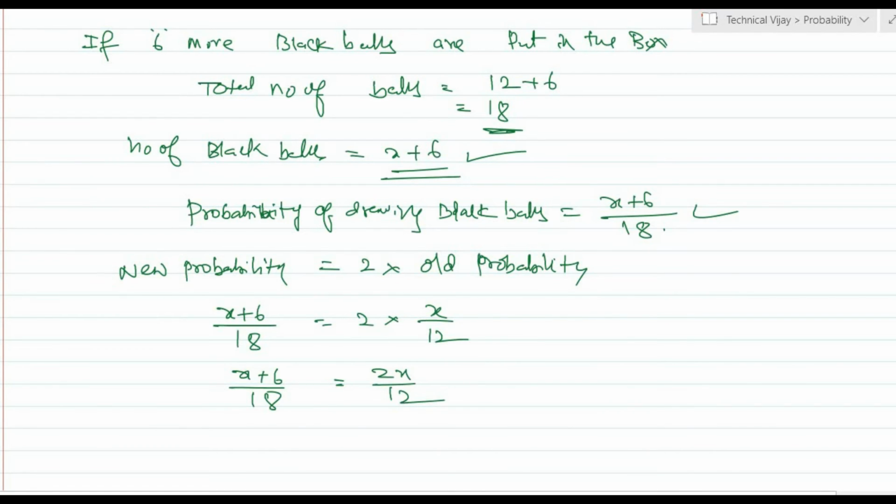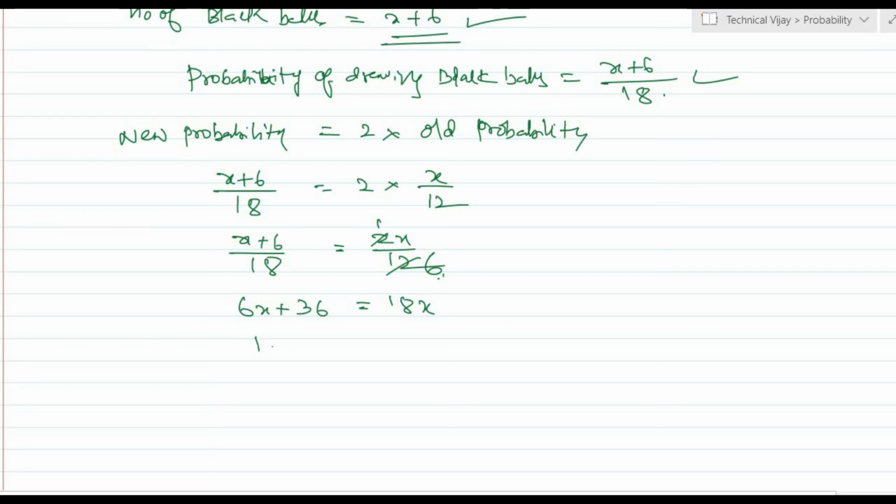Okay. Here 2 sixes are 12, and 6 cross multiplied with this one: 6X plus 6 sixes is 36 is equal to 18X. Now 18X minus 6X is equal to 36. Here this is 12X is equal to 36. X equal to 36 by 12. 12 threes are 36. That is X equal to 3.